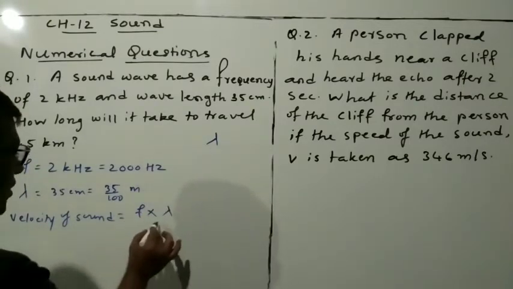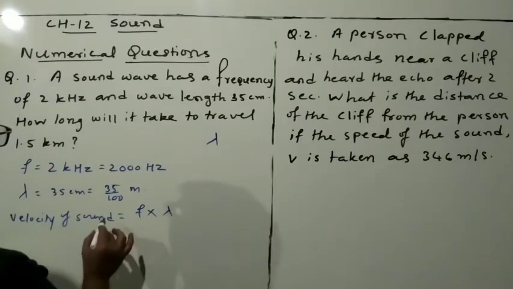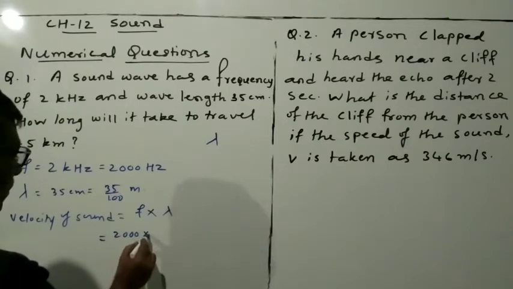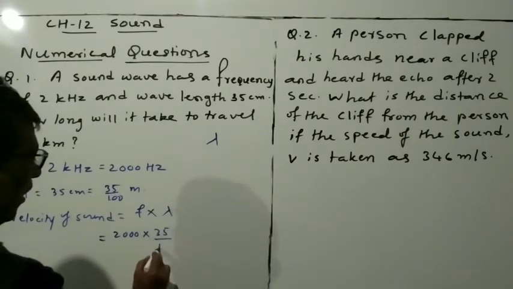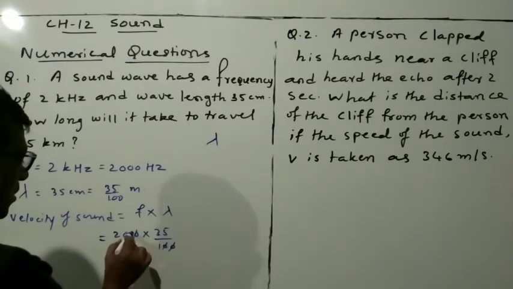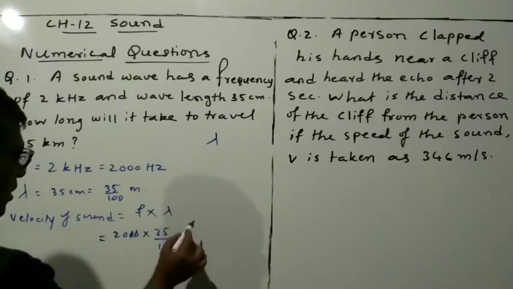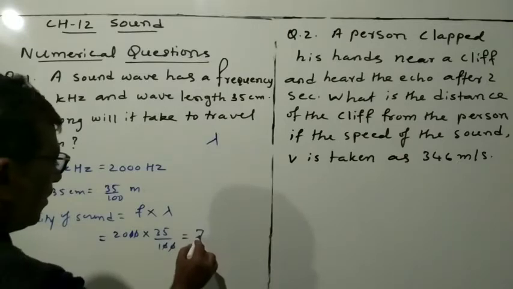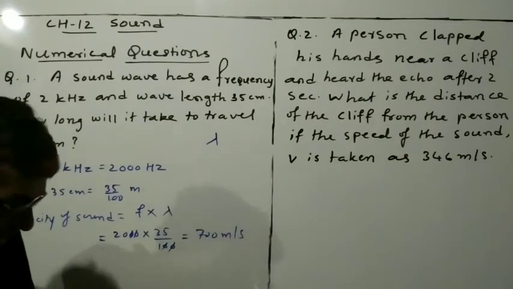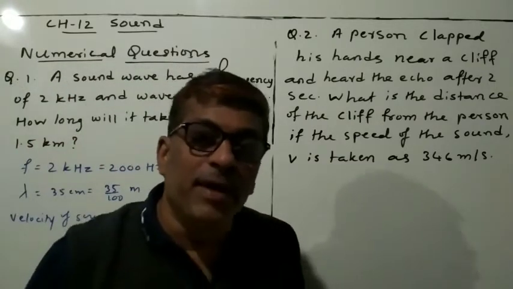You know the frequency is 2000, multiplied by 35 by 100. You can cancel the common factors, and in this way you will get 700 meter per second. So the velocity is 700 meter per second.